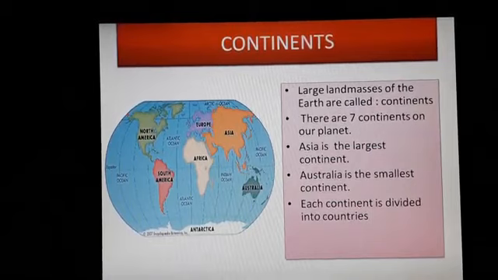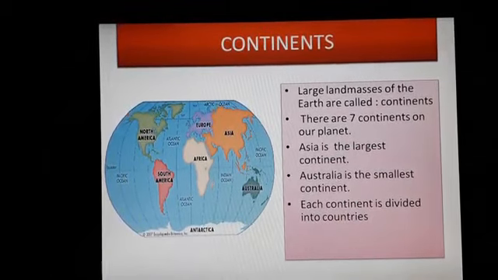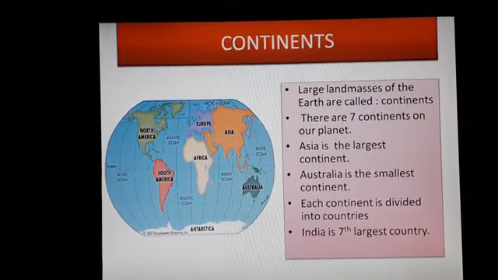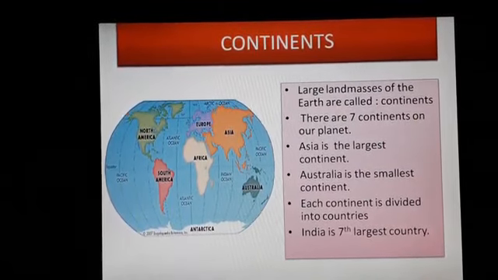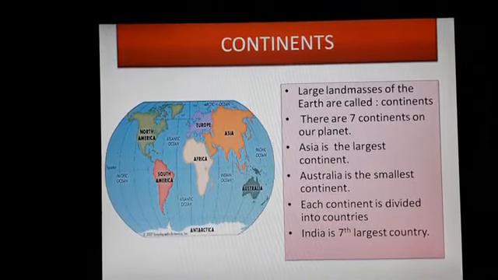Each continent is divided into countries. India is the 7th largest country.